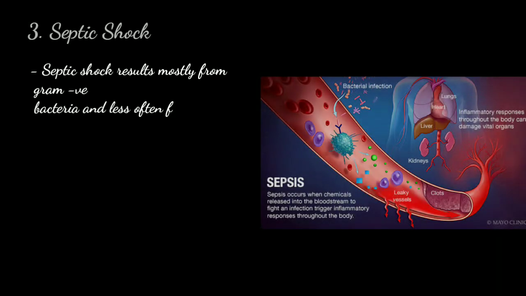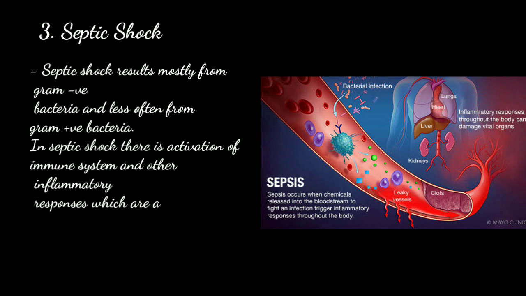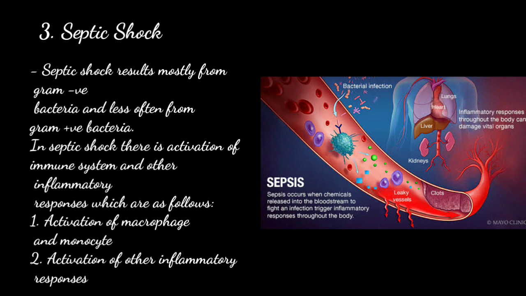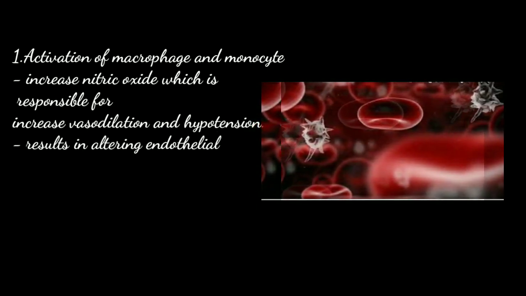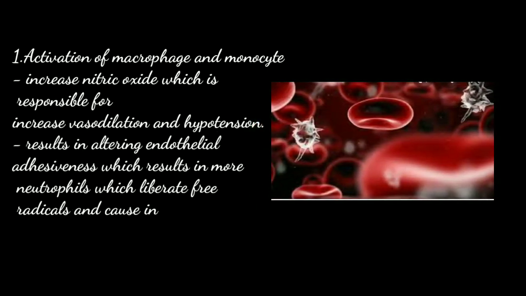Now next is septic shock. Septic shock results more often from gram-negative bacteria and less often from gram-positive bacteria. In septic shock, there is activation of immune system and other inflammatory responses, which are as follows. Now the first one is activation of macrophage and monocyte. The second one is activation of other inflammatory responses. Activation of macrophage results in increased nitric oxide, which is responsible for vasodilation and hypotension, and it results in altering endothelial cell adhesiveness, which results in more neutrophils, which liberate free radicals and cause cellular injury.